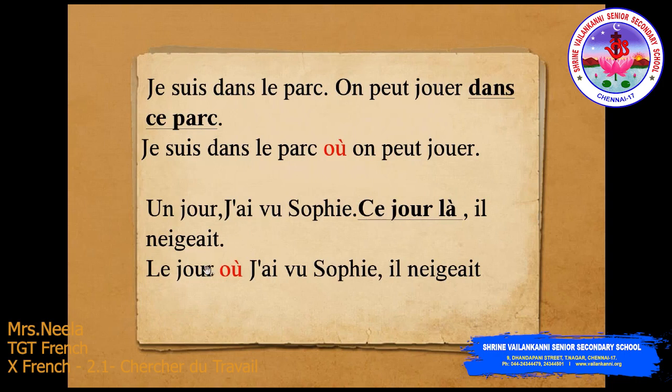So, the day when I saw Sophie, it was snowing. So, you take the words un jour and ce jour-là as le jour, the day. When. So, où will be translated here as when. So, le jour où j'ai vu Sophie, il neigeait.